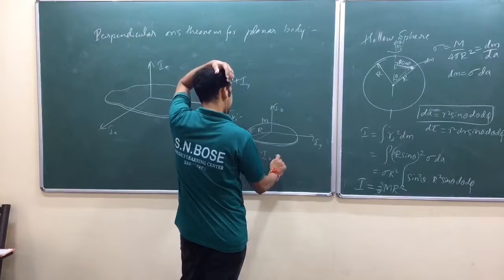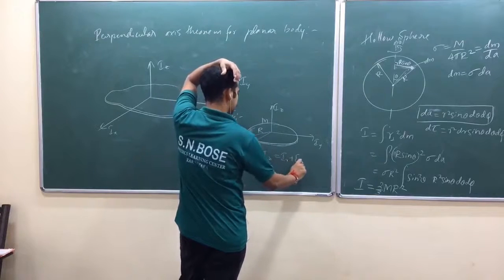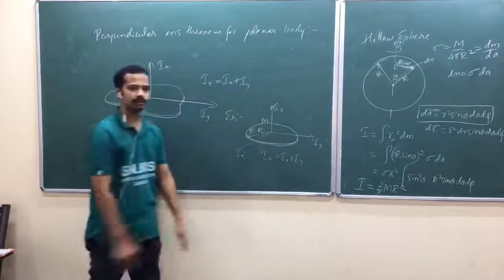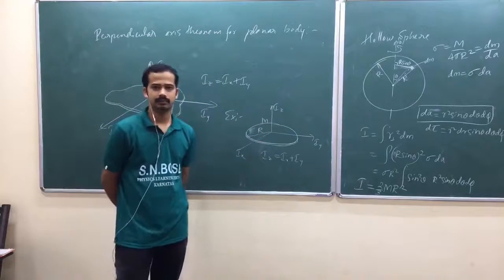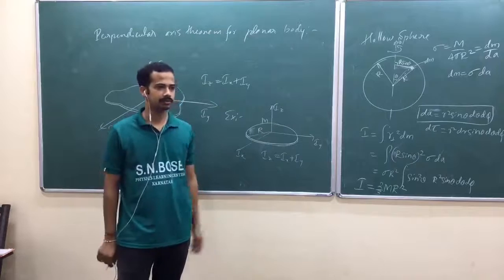Iz I can write as Ix plus Iy. Now look here, Ix and Iy both should be the same. This is symmetry, isn't it?